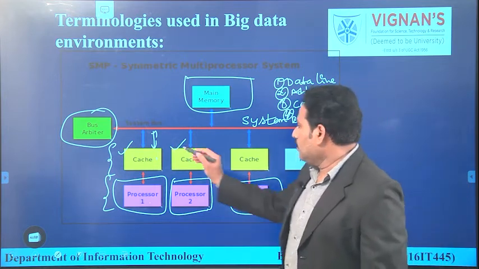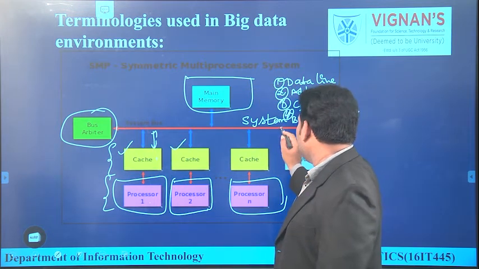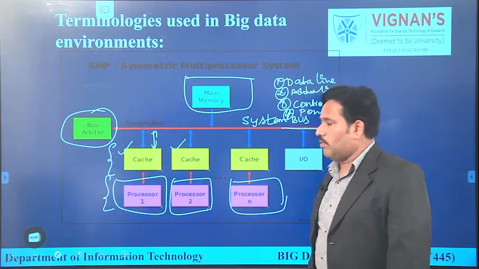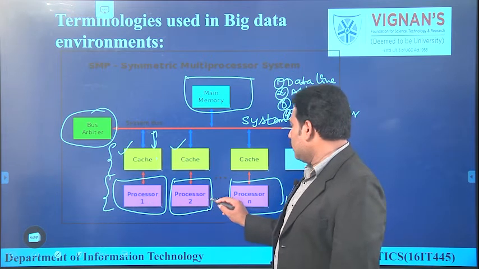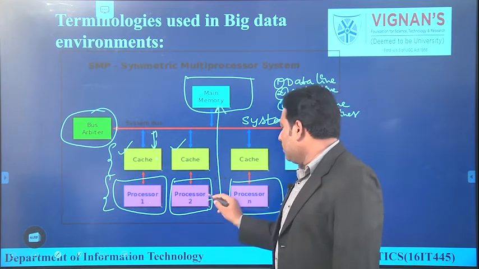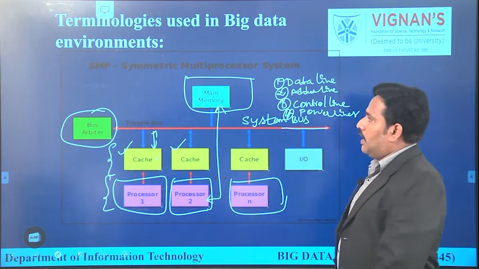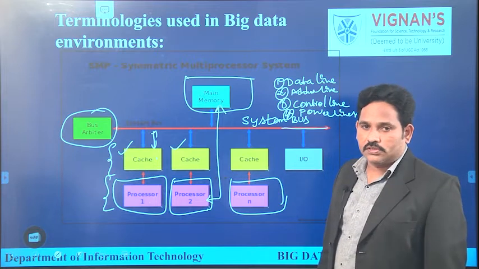That means whatever red color arrow we are observing here is a system bus. Now the system bus communicates with the main memory. That means each and every processor can communicate with main memory via this system bus. This is the basic architecture of a symmetric multiprocessor.